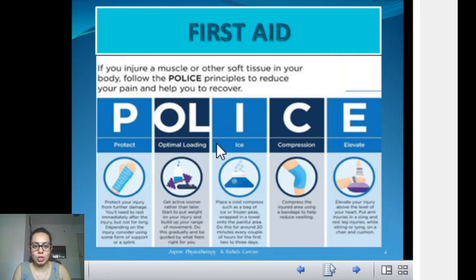After the initial inflammation phase is done, or after injury around 4 or 5 days, if you can move, and if your trained certified sports physiotherapist is allowing you to move that particular part, you should keep moving. Do light exercises which will restore the original strength, and that way you can accelerate your rehab process. So it is very important to load that part, but optimally. Optimal is the keyword.